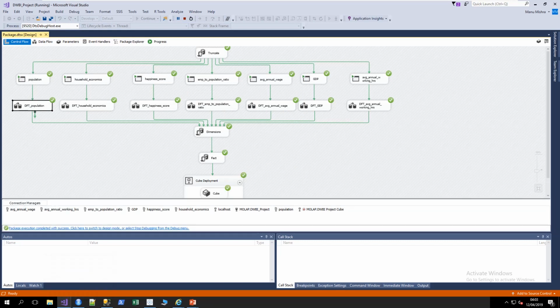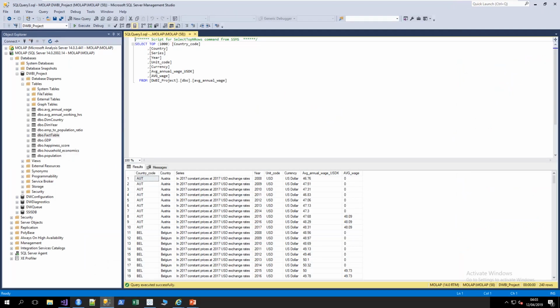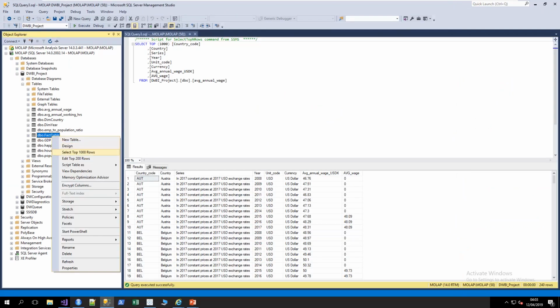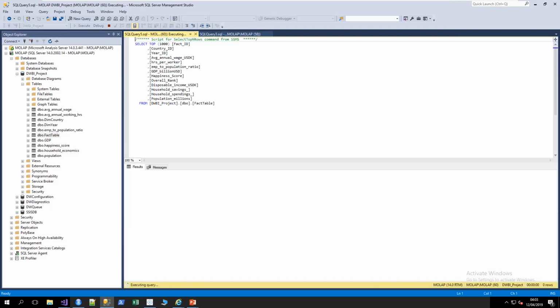At the top of the entire staging area, a truncate option is given, which truncates the entire staging area so that no duplication of data can take place during the rerun. The fact table is connected to the dimension tables, dim year and dim country, and the fact table contains all the necessary measures that are required in the project. By querying the fact table, it can be checked that it contains all the relevant data required for the project.